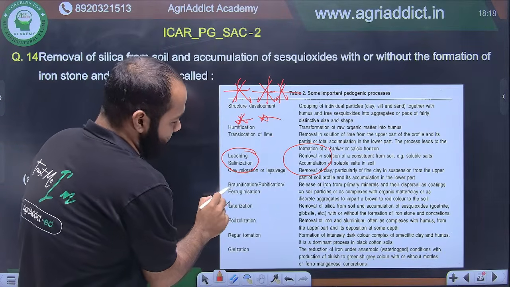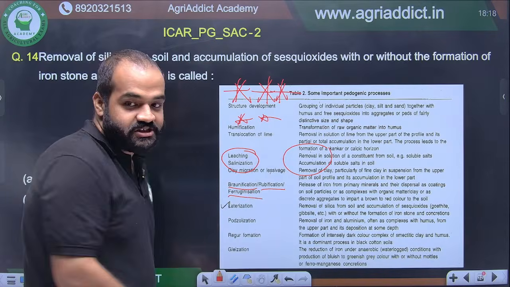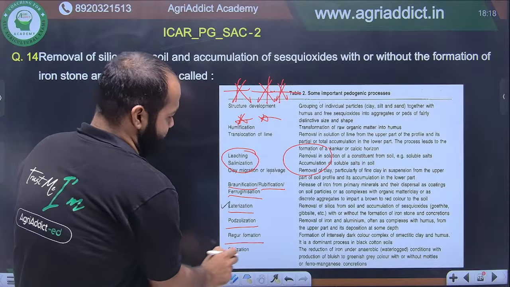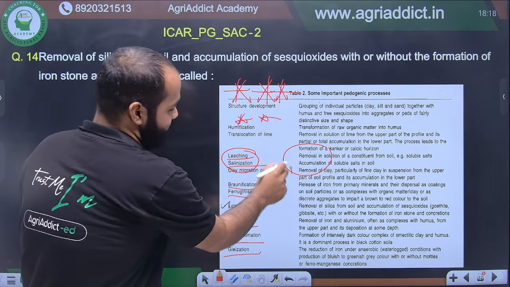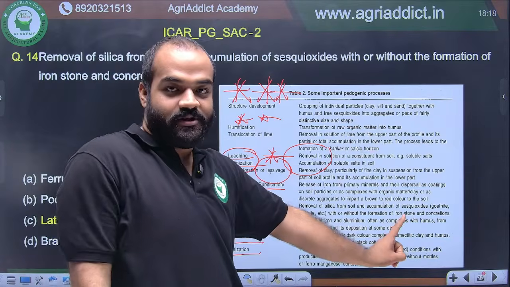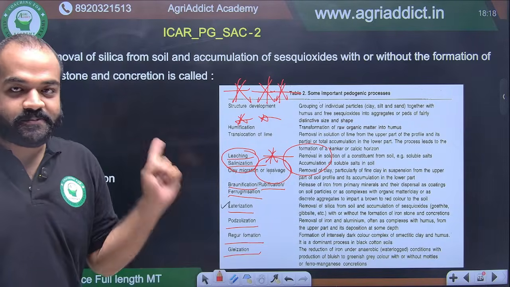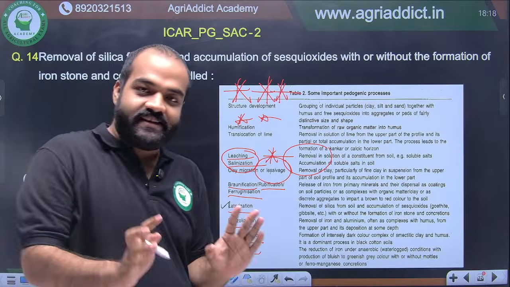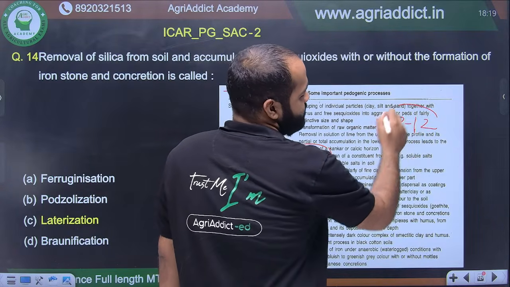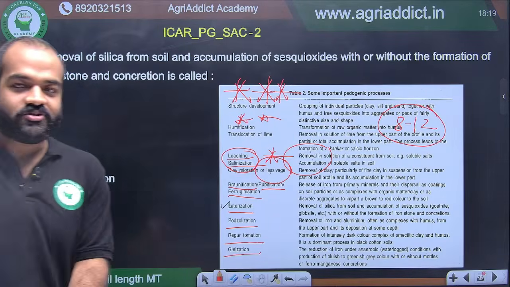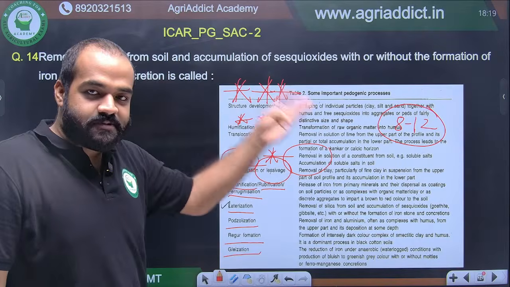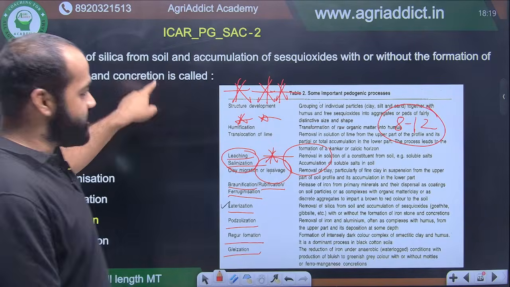Like यहाँ पे जो 3 term है, brownification, rubification, ferruginization, तीनों को याद रखना है. Laterization, podzolization, regur formation, glaciation, leaching, salinization, lessivage. Lessivage से तो बहुत सारा question आता है. So this table is very important. If you read this table thoroughly and remember, you can say that this table only will fetch you at least 8 to 12 marks in your JRF exam. यानी 2 से 3 क्वेश्चन तो यहाँ से आएगा, आने का संभावना है. It can be statement based, it can be assertion reason based, it can be a straight question like this.